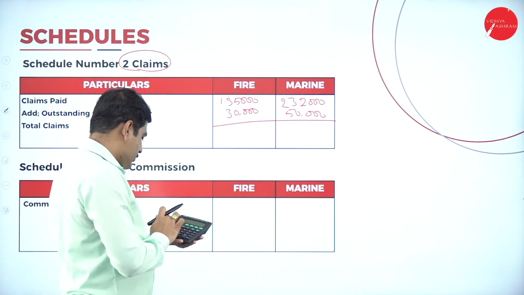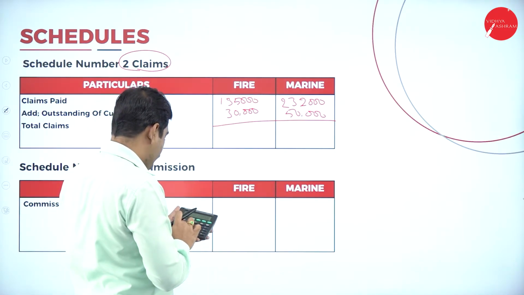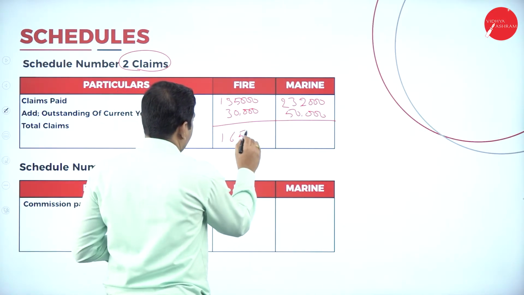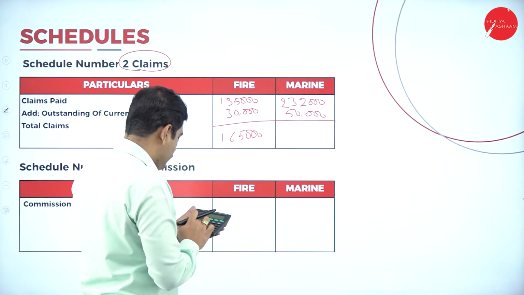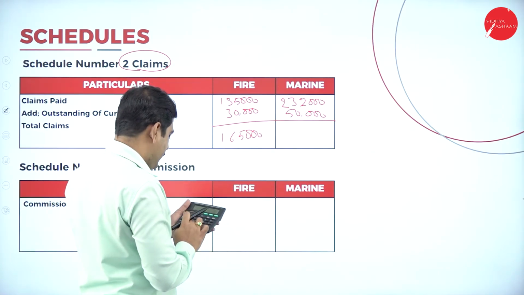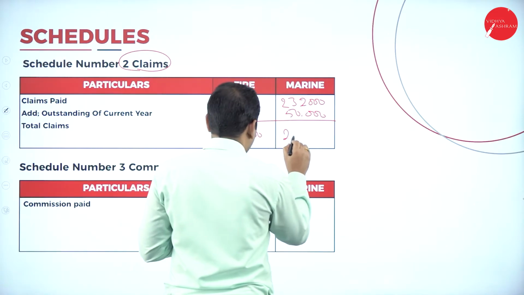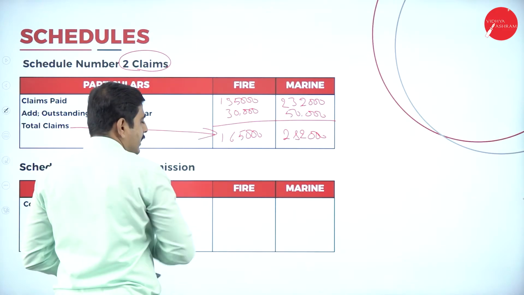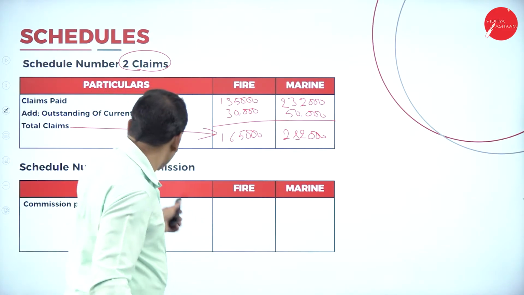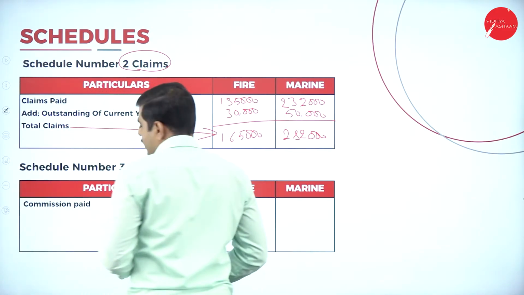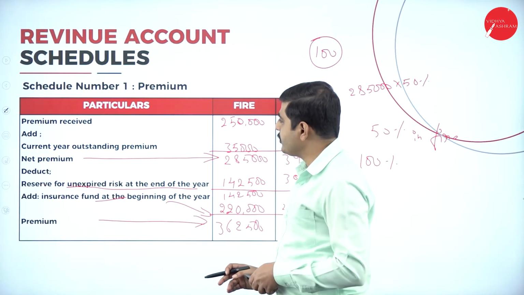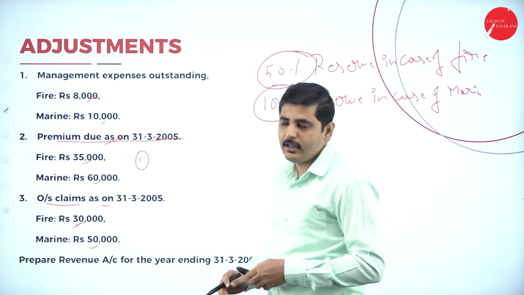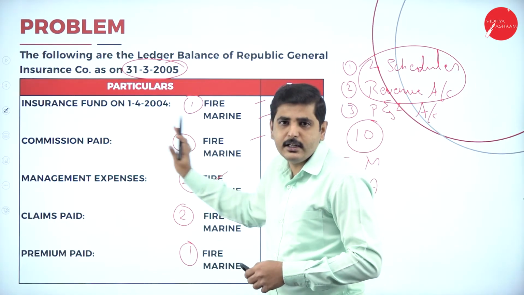Let's add here. 1,35,000 plus 30,000 is 1,65,000. Next one 2,32,000 plus 50,000 is 2,82,000. Then we'll get the total claims. Now coming to the next point. Schedule number 3, commission. If you have any outstanding commission also we can add. Do we have any? We don't have any adjustment related to commission. So whatever the commission given here, that is the total commission.